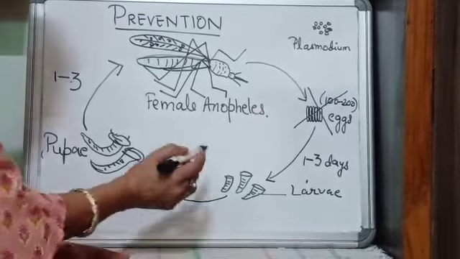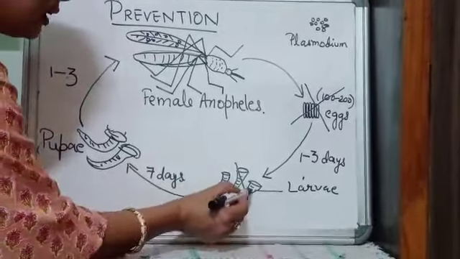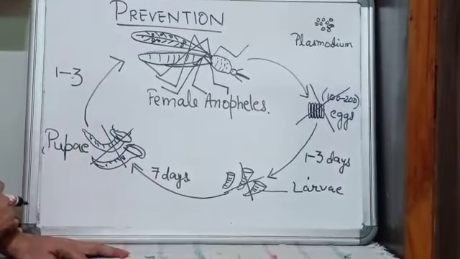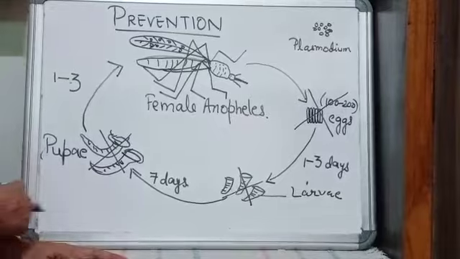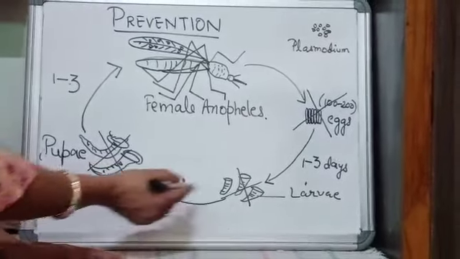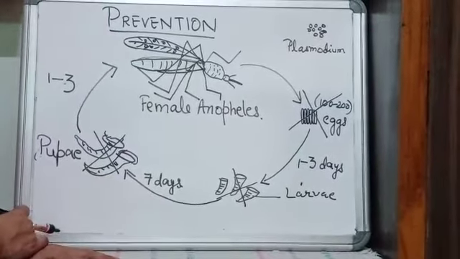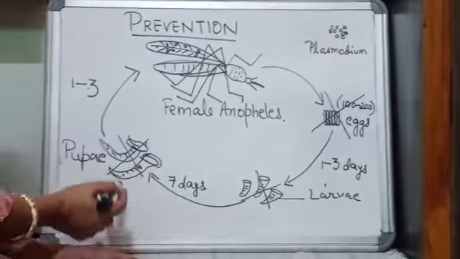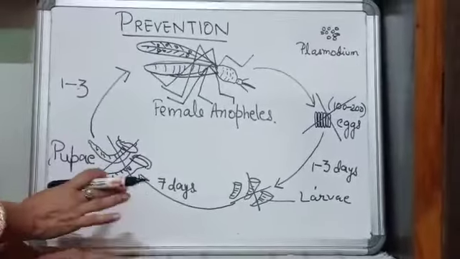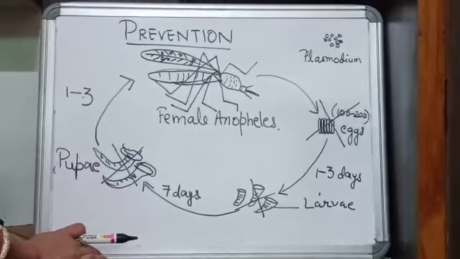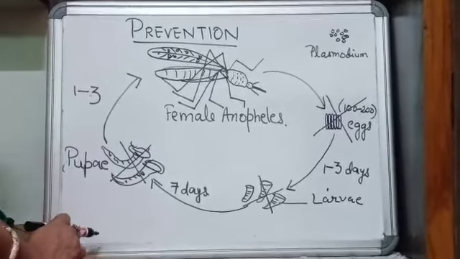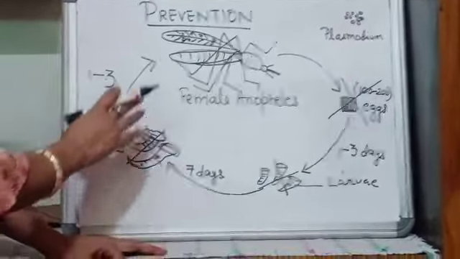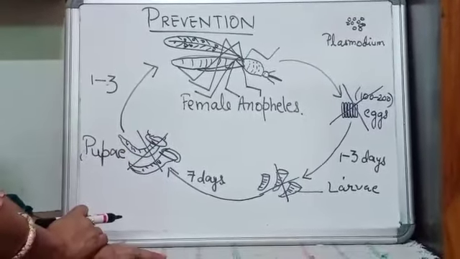Okay. In the larva stage also, in the pupa stage also, we can destroy the mosquitoes. Suppose there is a pond with lots of pupae and larvae inside it. So, some kinds of fish which feed on larvae and pupae of mosquitoes, we can leave them in the ponds. Goldfish is one such fish. Guppies are also fish which feed on larvae and pupae of mosquitoes.